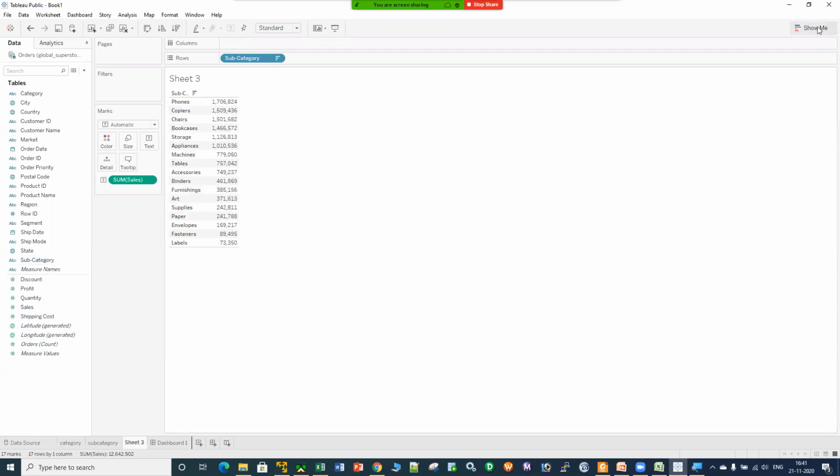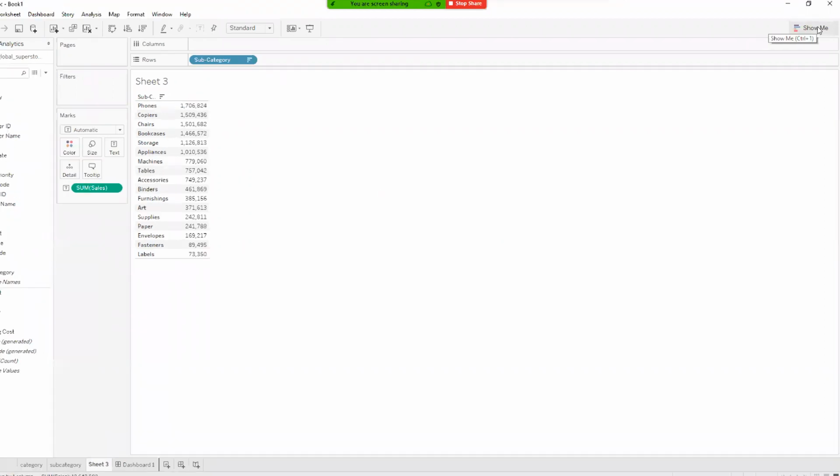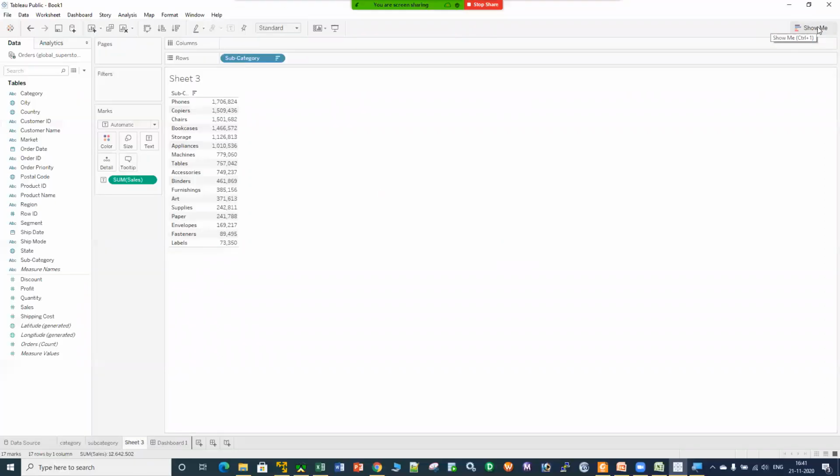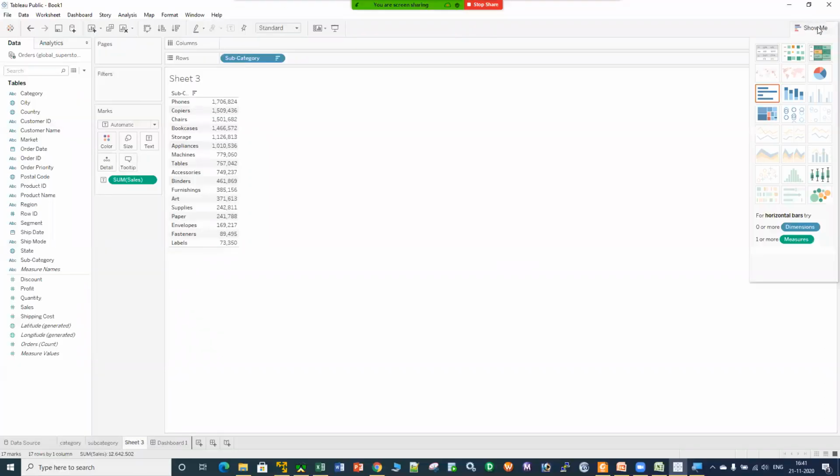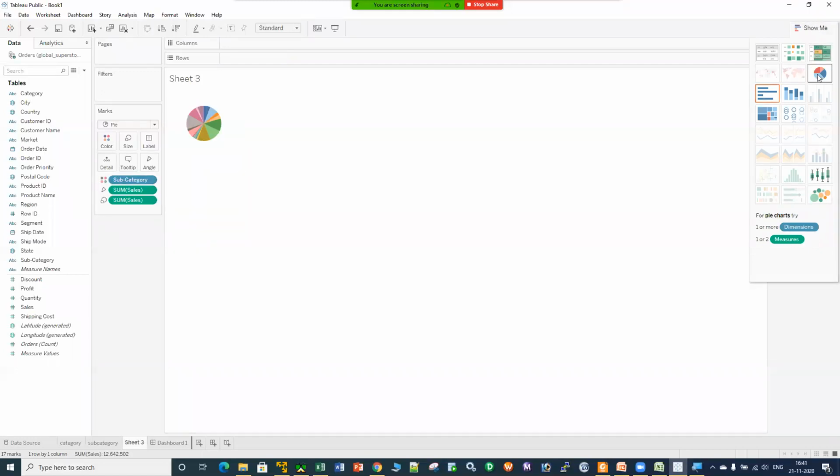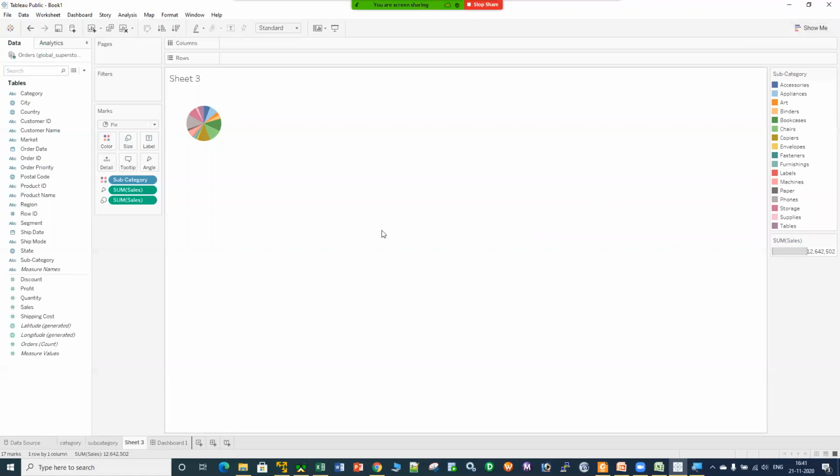And this is the Show Me button. Can you see that Show Me button? In this Show Me button, let me click over here and let me click onto this pie chart. The moment I click onto this pie chart, a pie chart will be created, right? Now, this pie chart is not giving me much information. I can increase the size of this pie chart.